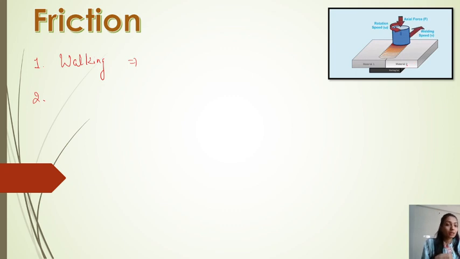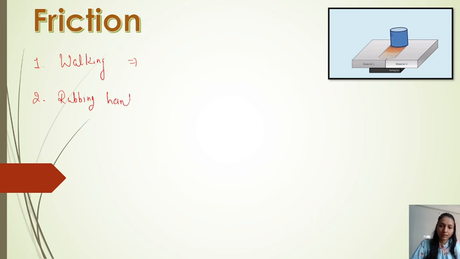Generally, we also slide a poster on the table. So rubbing hands is one example, and another is a coaster on a table.